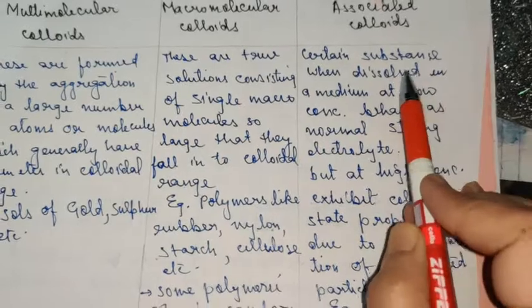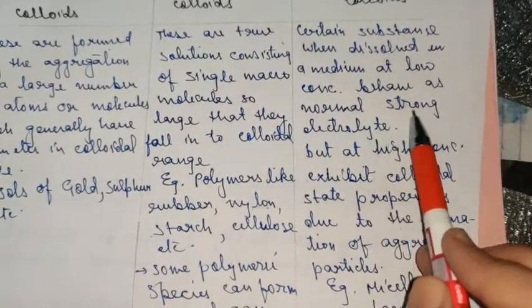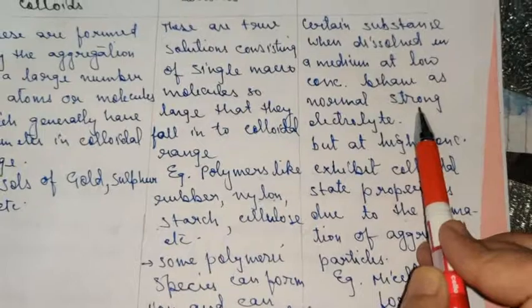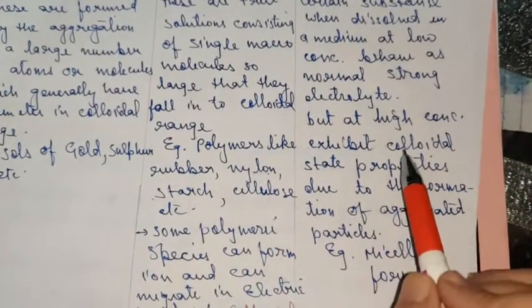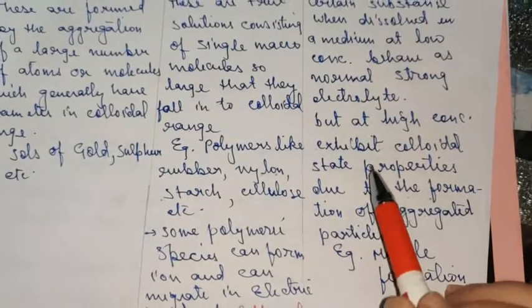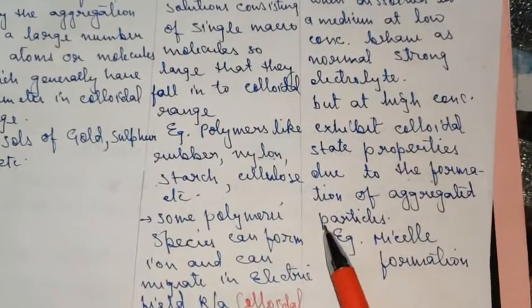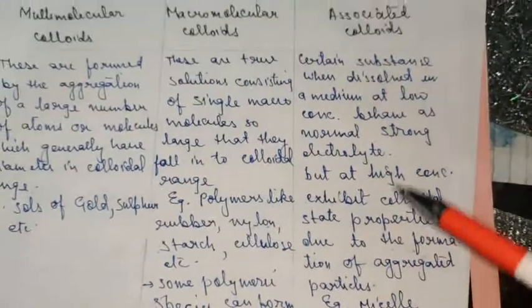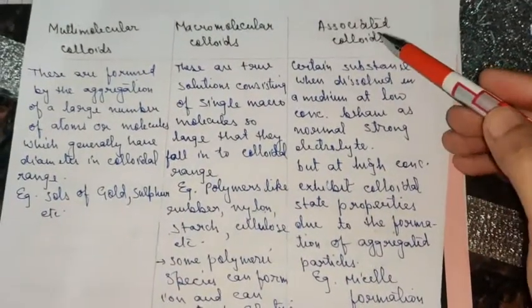Certain substances, when dissolved in a medium at low concentration, behave as normal strong electrolytes. That is, they undergo dissociation. But at higher concentration, what happens? They start acquiring the properties of a colloidal system, due to the formation of aggregated particles. This is known as micelle formation. Now when I explain the micelle, you will be able to understand it in a better way.